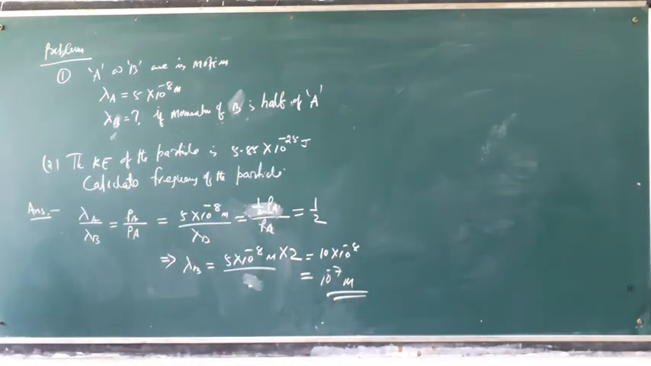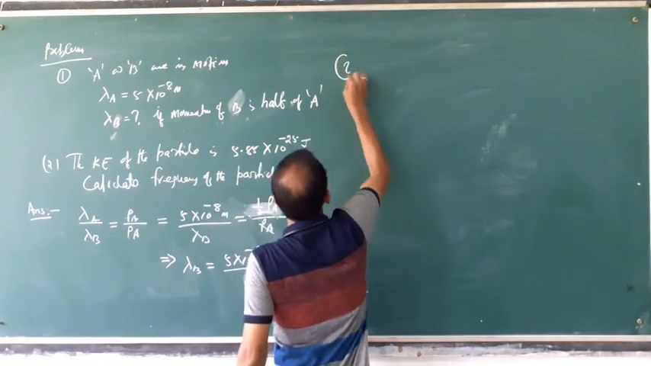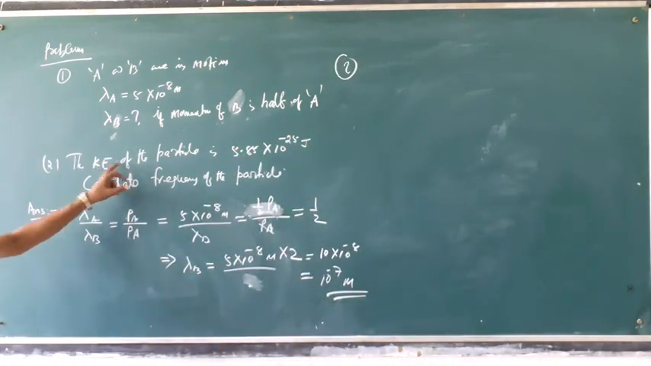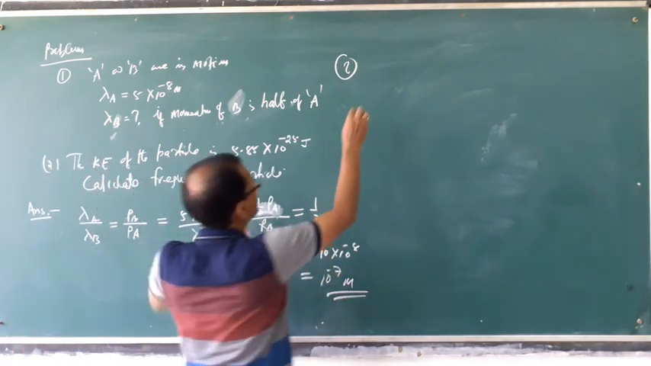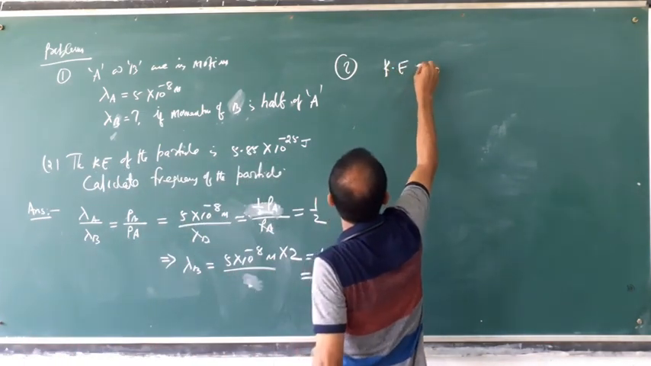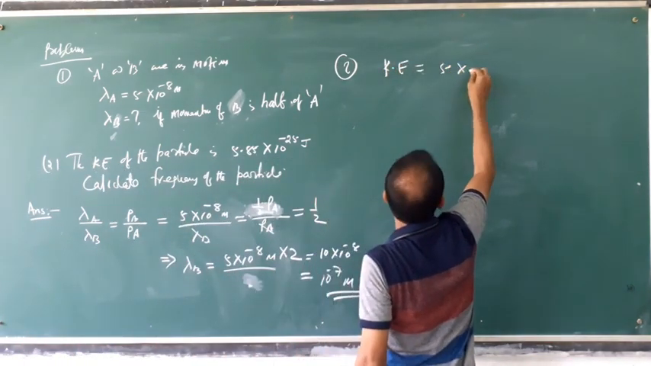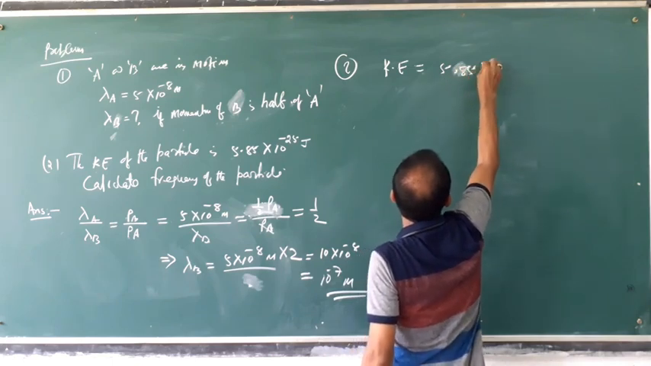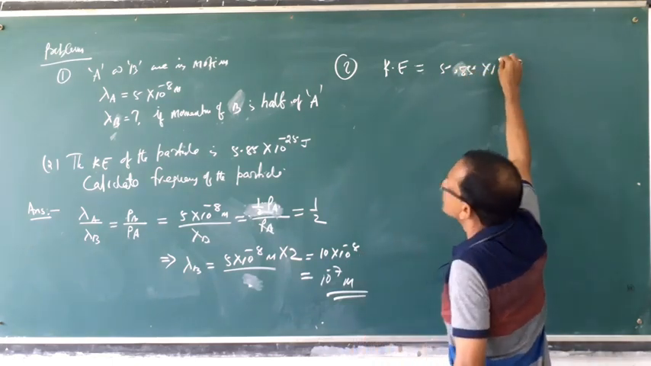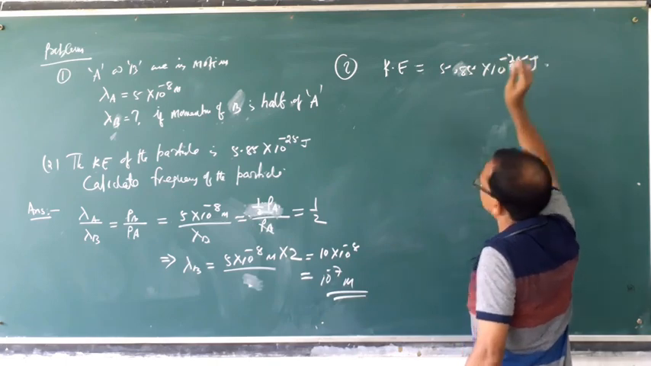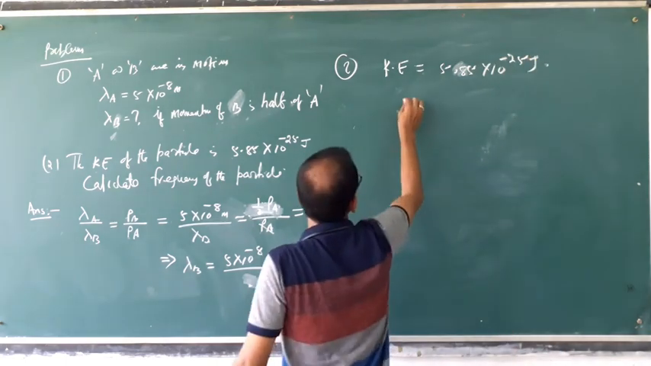Okay. Then the second question. The second question is that the kinetic energy of the particle is given. That means K is equal to 5.85 into 10 to the power minus 25 joule. Then what is the question? Frequency is asked.